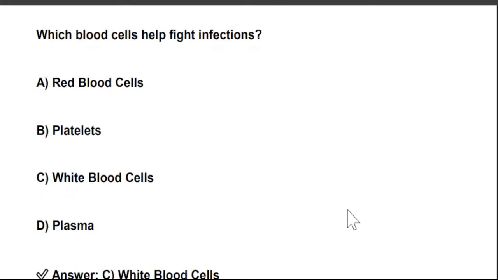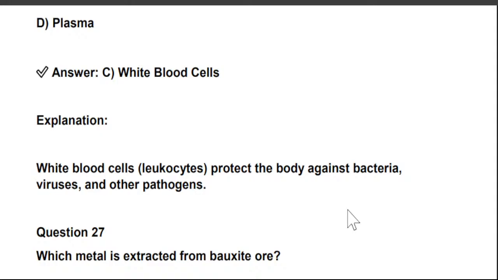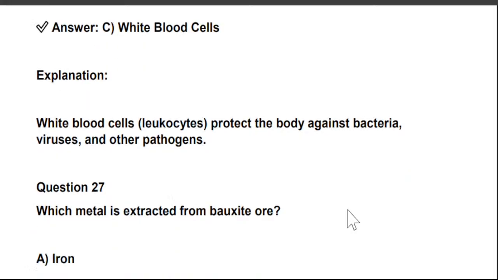Which blood cell helps fight infections? A. Red blood cell, B. Platelets, C. White blood cells, and D. Plasma. So the right answer is option C. White blood cells. White blood cells help fight infections. White blood cells or leukocytes protect the body against bacteria, viruses, and other pathogens.